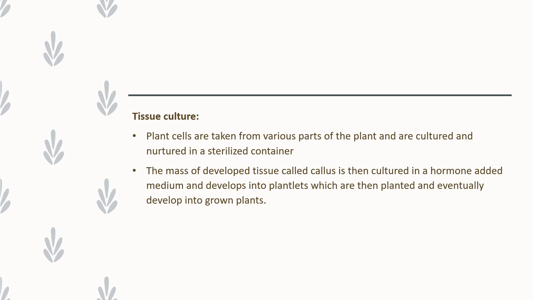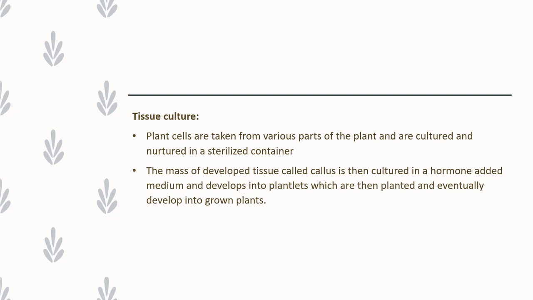The nutrient should be in the form of a medium. Any kind of plant medium we can use, either Gamborg's medium, or Nitsch medium, or White's medium. So these are some examples of plant nutrient media. Once again, I'll explain: Gamborg's medium, Nitsch medium, or White's medium. These are some of the plant nutrient media we use for tissue culture methods.